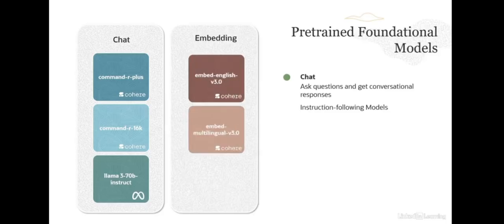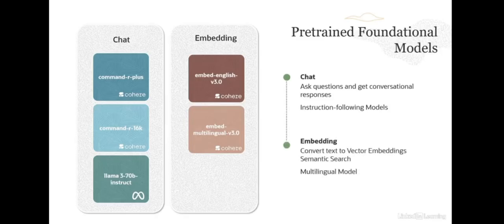The second class of pre-trained foundational models are the embedding models. And here we have the embed English model and the embed multilingual model. And before I describe them in a little more detail, what we mean by embeddings is nothing but text converted to vectors of numbers. Embeddings make it easy for computers to understand the relationship between pieces of text.